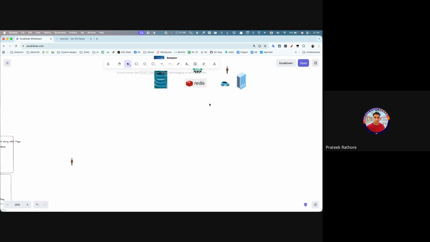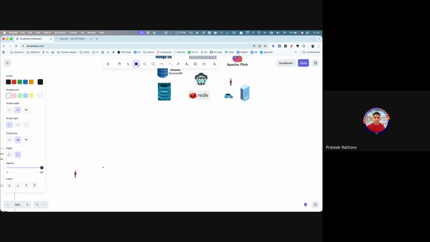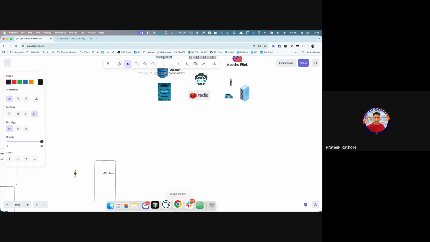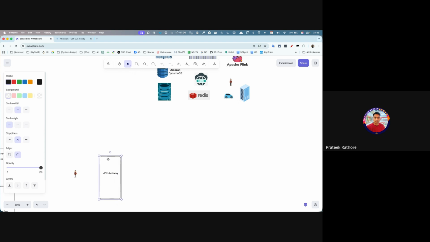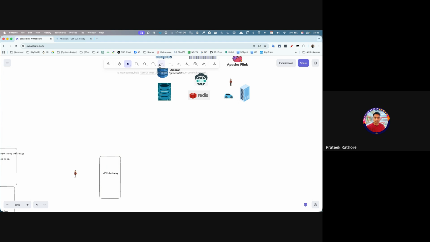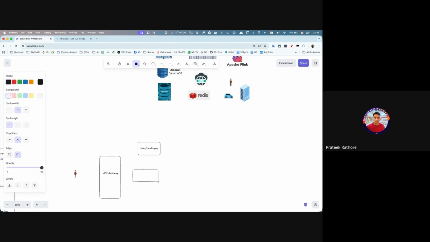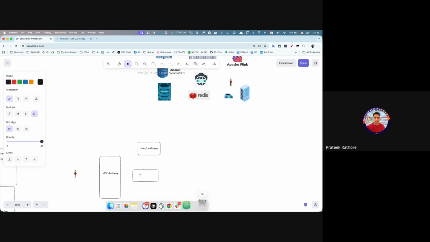Then I will have an API gateway. And then I will have some kind of a Jira service or a Confluence service, and I will have the tagging service.